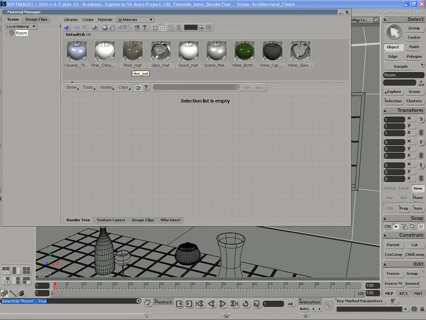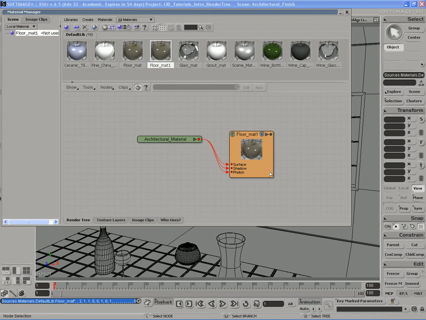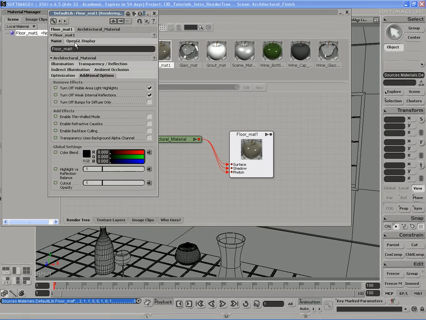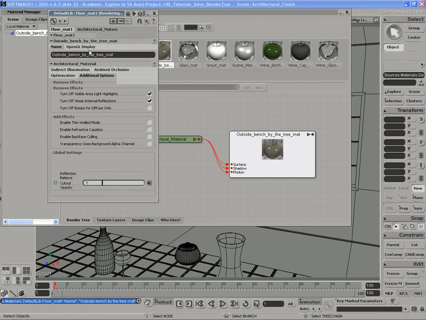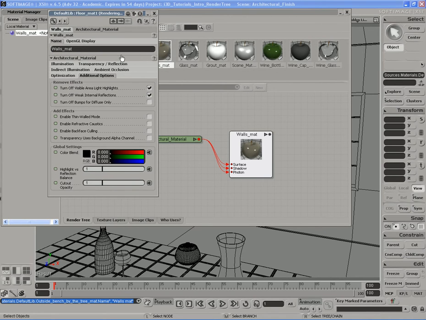Let's take the floor material, duplicate that one and rename it. We're going to call this one outside bench by the tree mat. Well, what's wrong with that? Oh, right, that obviously doesn't make any sense. Let's call it walls mat. I think that would make more sense.